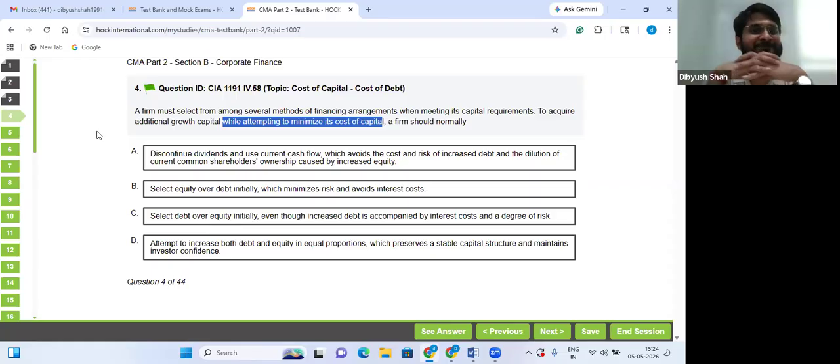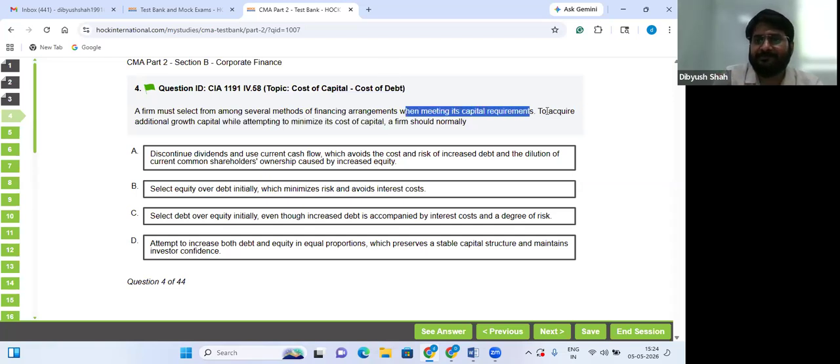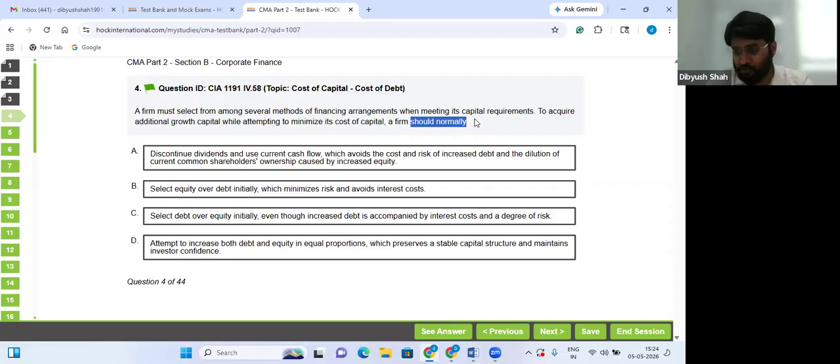Let's read again. A firm must select from among several methods of financing arrangement when meeting its capital requirements. Fine. To acquire additional growth capital, more money, while attempting to minimize its cost of capital. So, of course, if you want to minimize, debt has to come. The word used is should normally, means normally only that should be done. Should word tells you that normally that should be the correct approach. Rest all approaches may not be taken.